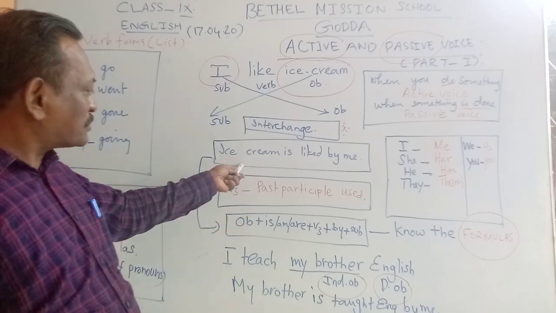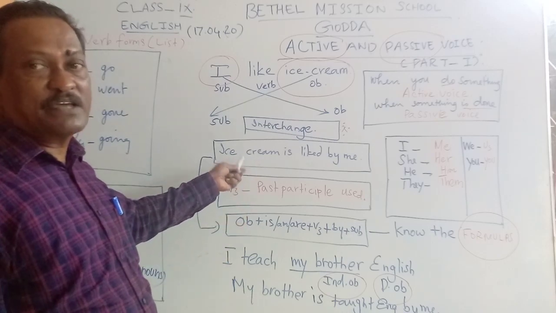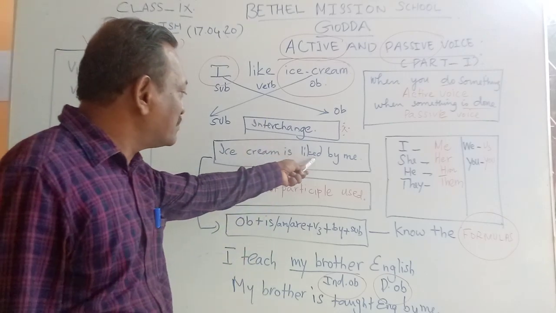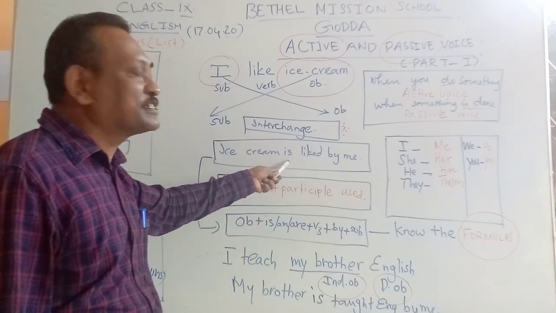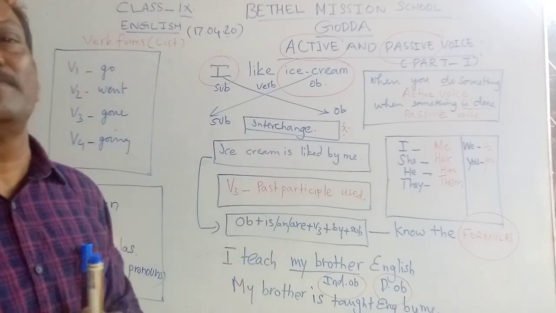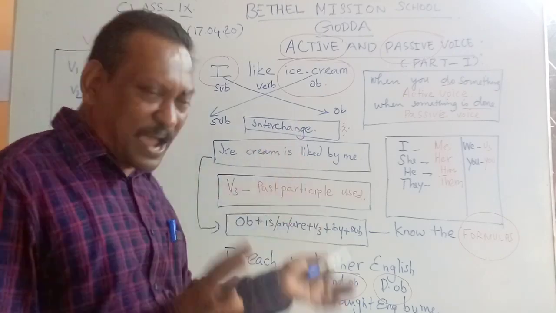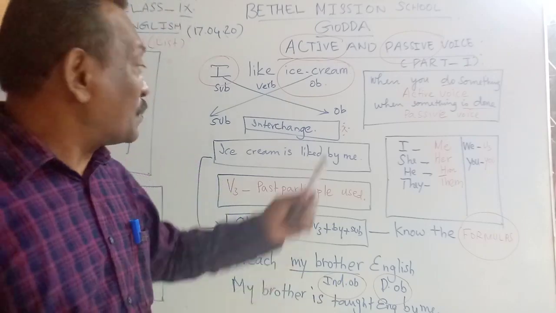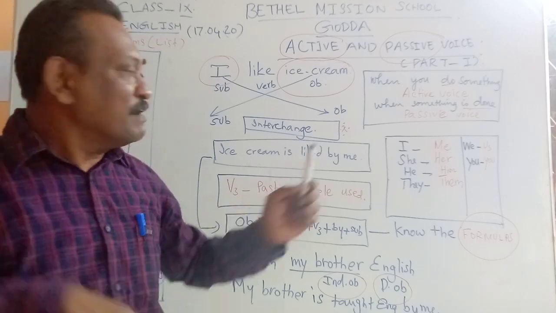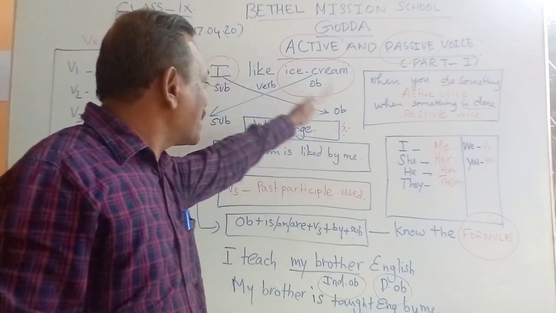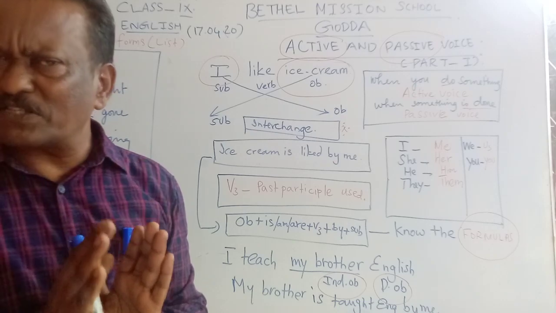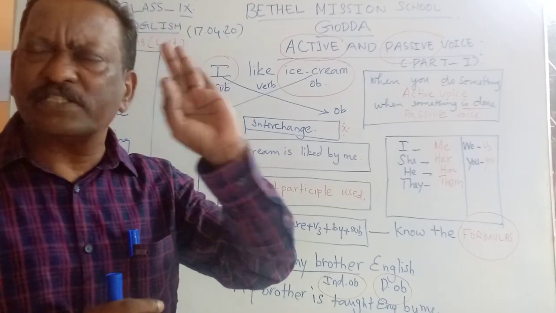But when you look at this particular sentence, ice cream is liked by me. Is liked. These are the two words to be noticed, to be focused on. So, something is done. What is done here? Ice cream is liked, liked by me. The word by comes, followed by the subject changed into me. So, before we discuss active and passive voice, you must get this concept clear.